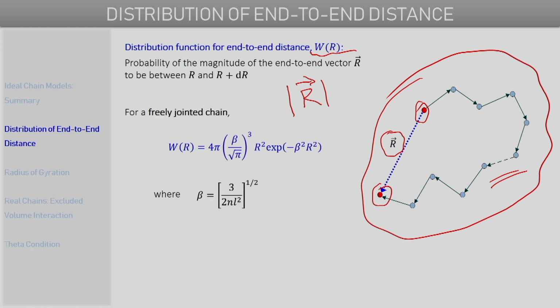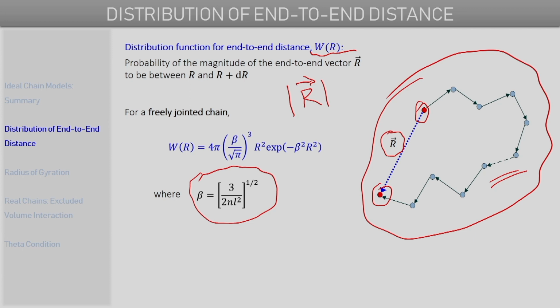Next, if we consider the freely jointed chain, it can be shown that this function has the form shown here. The function W(R) actually has a Gaussian form, where the parameter beta is given by the expression here. This Gaussian function gives us the distribution of the end-to-end distance.